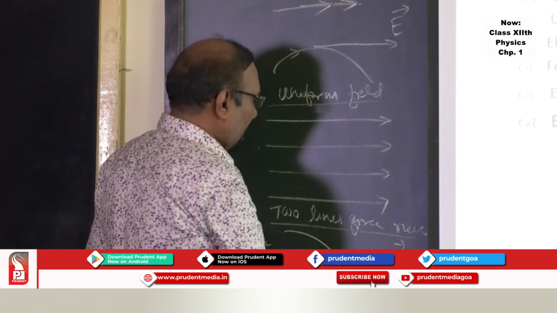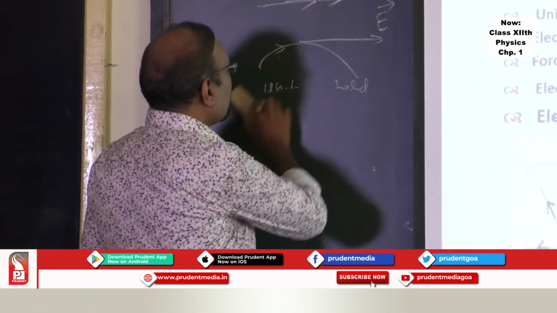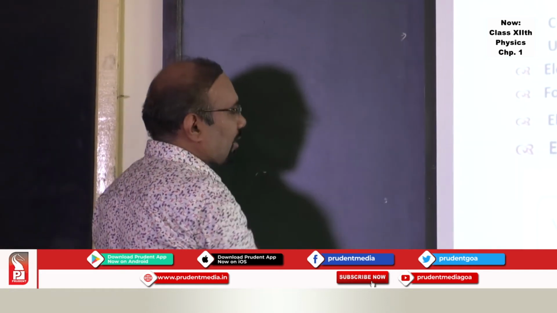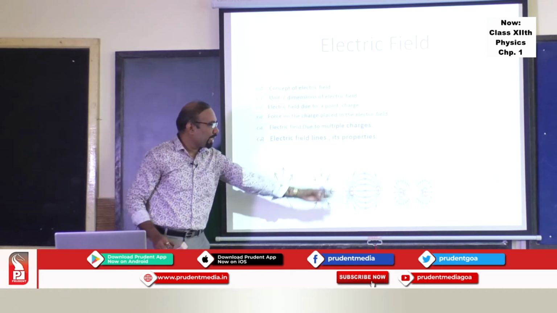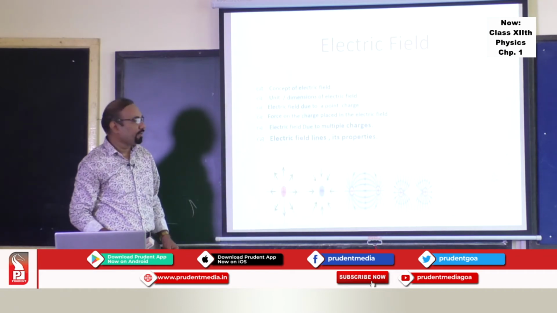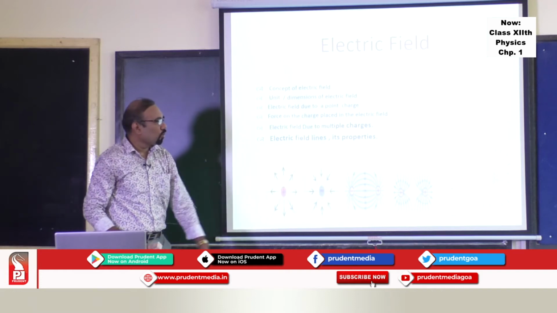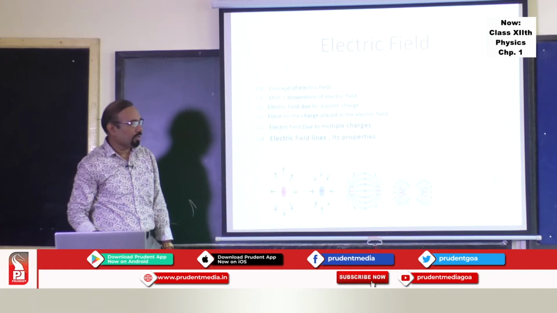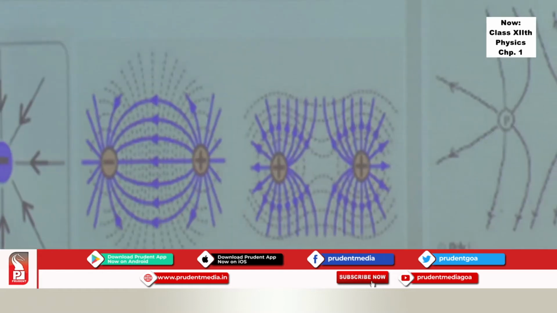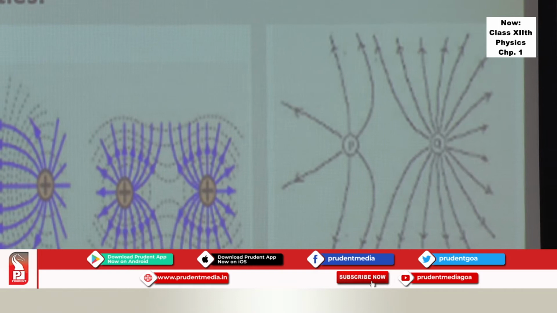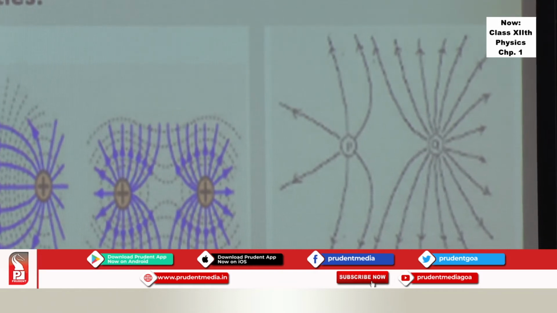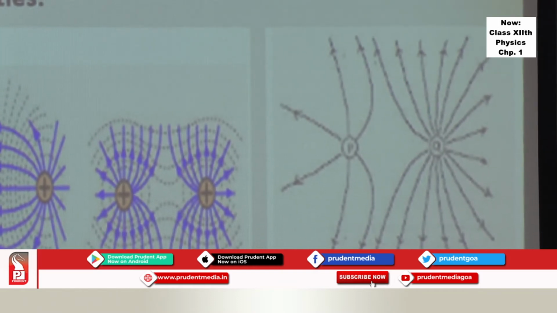Then, lines from a positive charge go away from the positive charge. We can draw lines away from the positive charge. Lines due to a negative charge terminate on the negative charge. Then we have a line pattern due to a positive charge and a negative charge. Then the pattern due to two equal positive charges, a beautiful representation that you can see. And if the two charges are similar but of different magnitude, then the lines are slightly different.